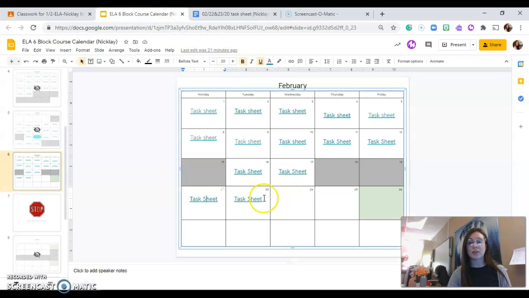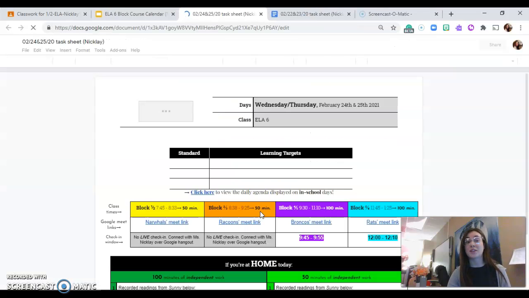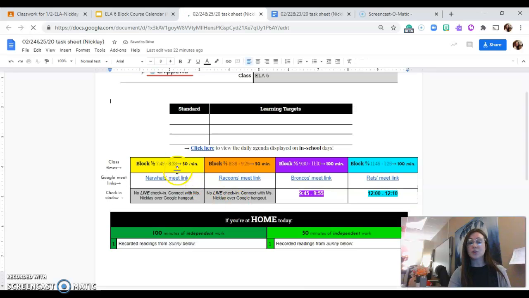Now I'm going to go back quickly to the course calendar. Now I have that linked in Tuesday, but it should be linked in Wednesday and Thursday. You can see it switches. The morning classes, it's only 50 minutes, so they don't have that check-in time. The way you'll check in with me is connect with me over Google Hangout if you have a question or you're confused or you just want to touch base with the assignment you're working on.